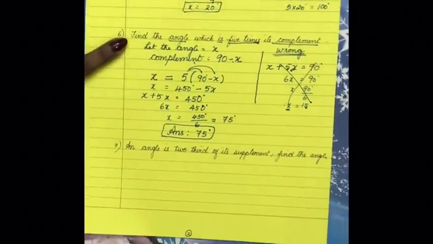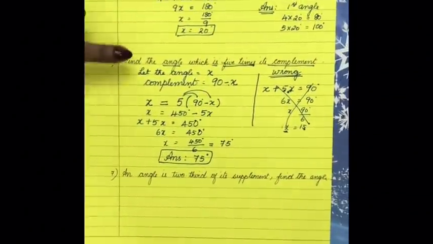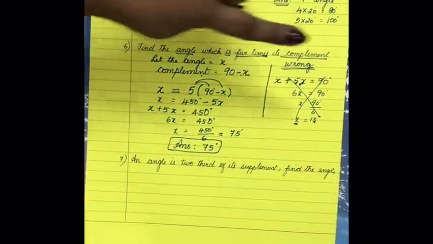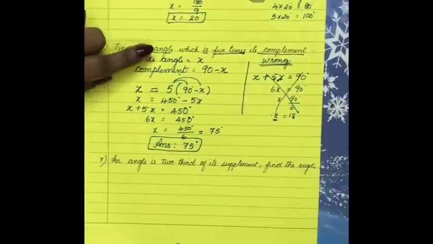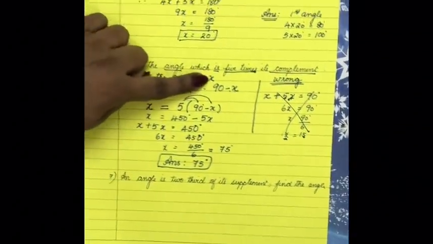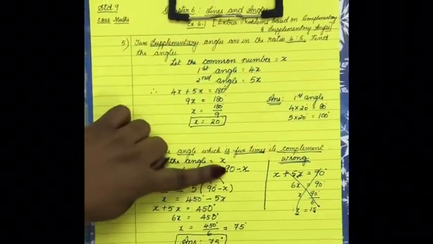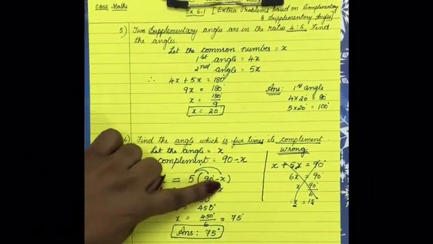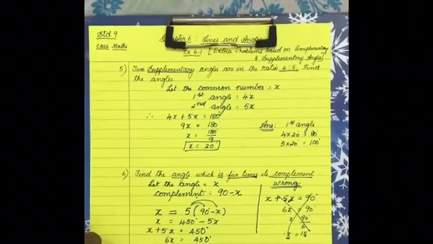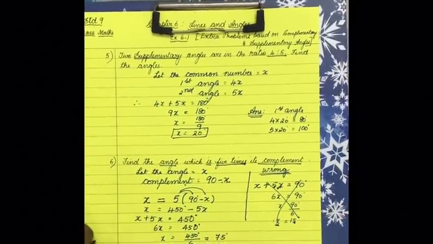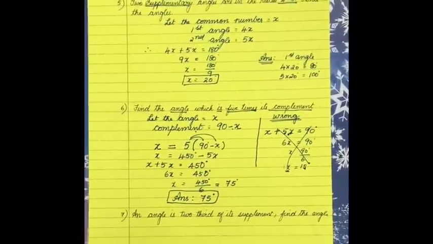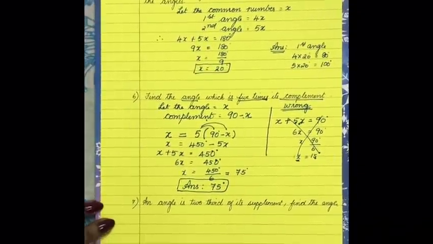So again we'll recapitulate this sum. Find the angle which is 5 times its complement. Means the methodology here is, first the angle what you are supposed to find is x. Its complement is 90 minus x. The angle is equal to 5 times its complement. So when we frame the equation and we solve it, we'll get this answer. Now if you've understood this correctly, then the remaining problems all will be very, very simple.